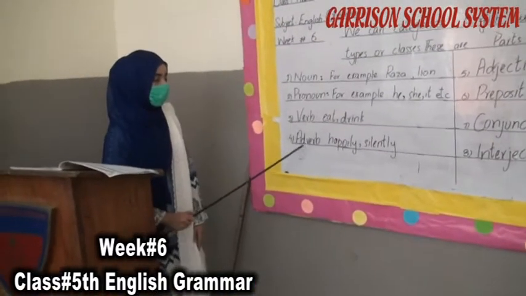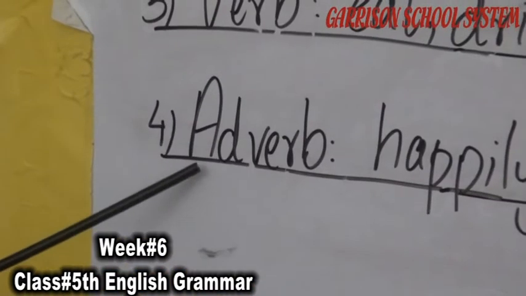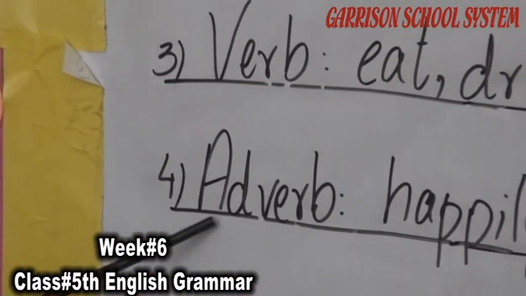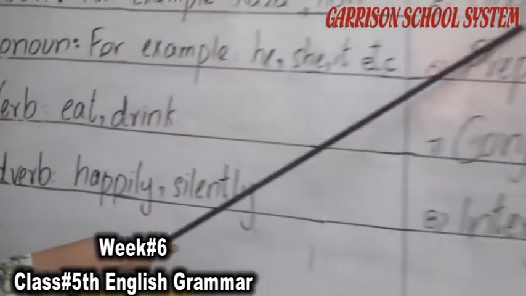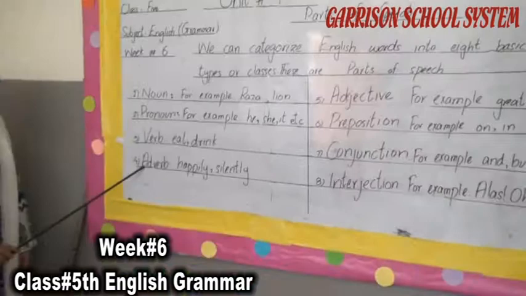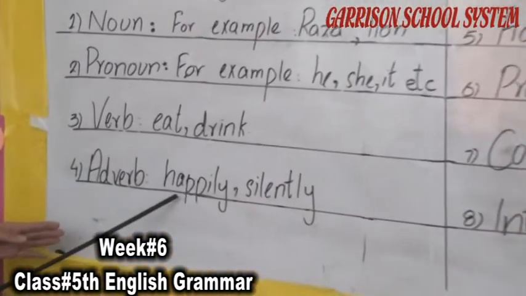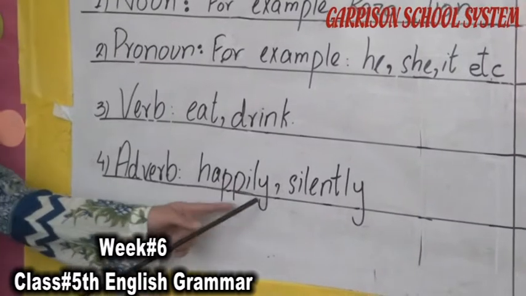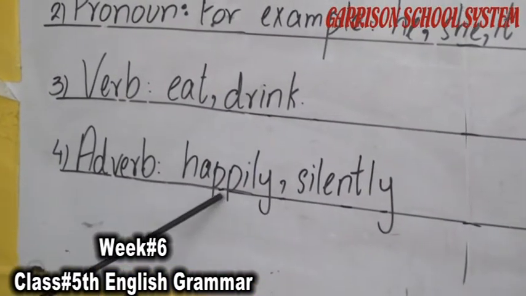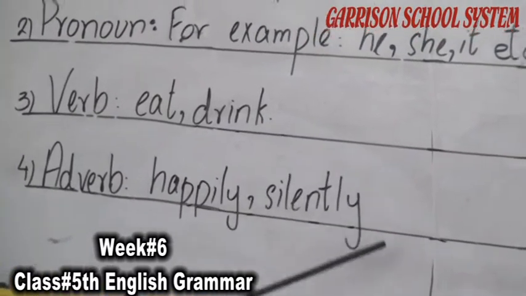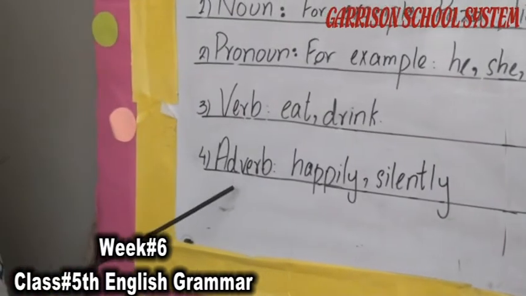Number 4, adverb. Adverb is a combination of two words. First, ad comes from adjective, and verb is the verb. Any action that we do happily, like the ly denotes the adjective. Happily, silently, slowly, now, here, etc. are examples of the adverb.